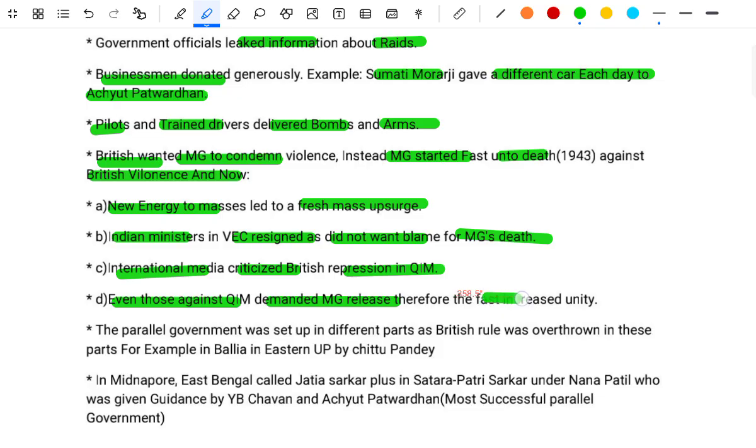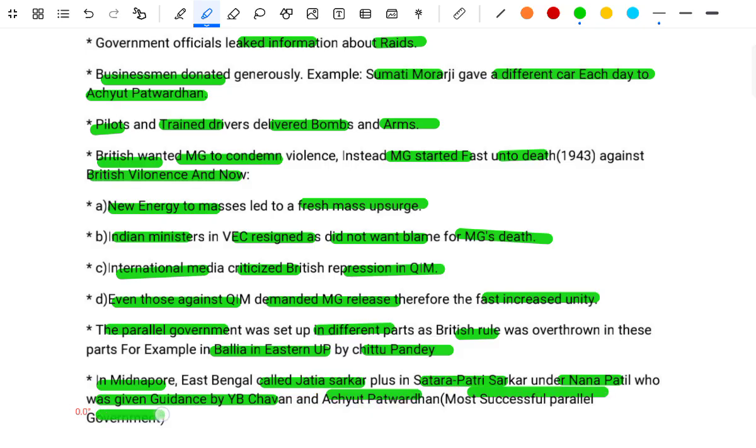Therefore, the fast increased until parallel governments were set up in different parts as British rule was overthrown in these parts, for example in Ballia, East UP, by Chittu Pandey. In Midnapur, East Bengal, there was the Jatiya Sarkar, plus the Satara Prati Sarkar under Nana Patil, who was given guidance by YB Chavan and Achyut Patwardhan, the most successful parallel government.